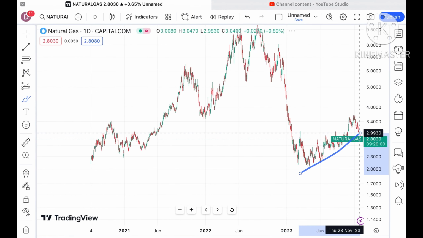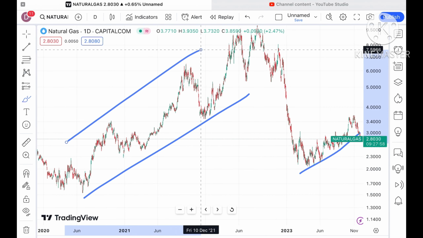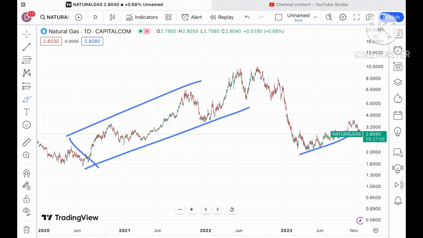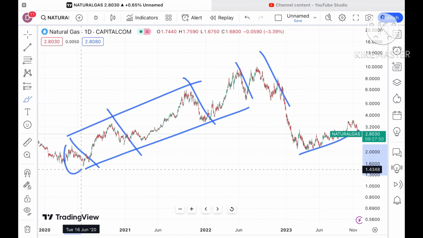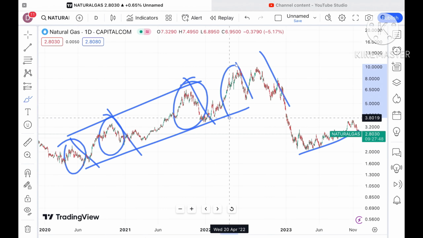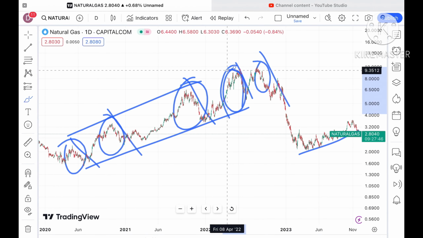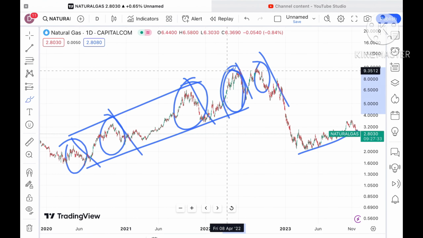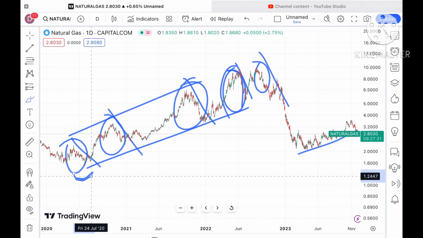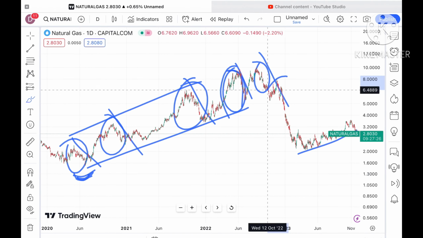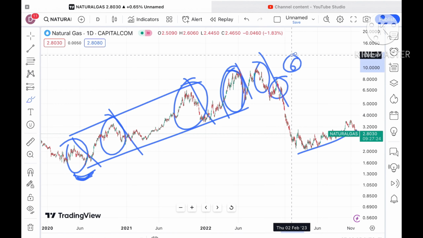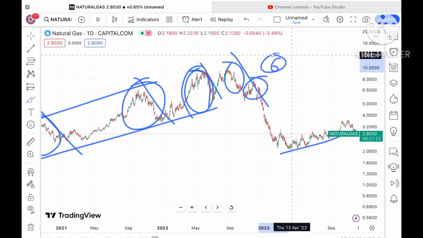Okay, and now if you look at after the pandemic, there is a continuous upside we have seen. There is a pattern forming, which I am continuously reminding you, because if you are a new user, you have to understand how the natural gas price is moving. Okay, how it was moving, whenever it is hitting a new high, we have seen a fall is coming, and this fall is quite good. After that a swing is forming, where it goes upside, and for the sixth time it would have made a new high, but it didn't sustain because of the war situation we have seen in Ukraine and Russia.